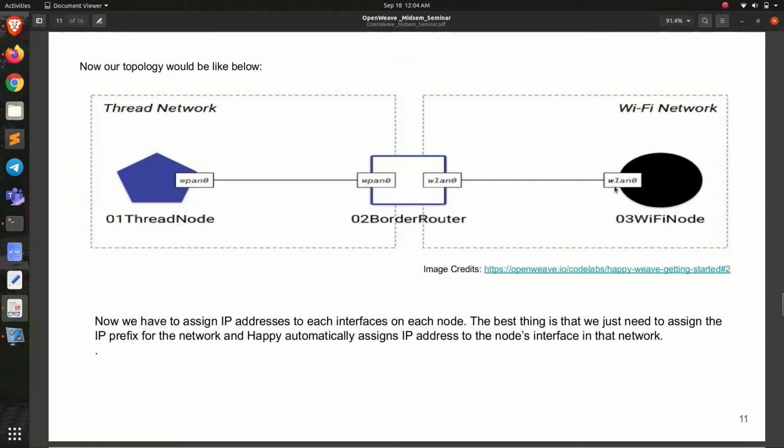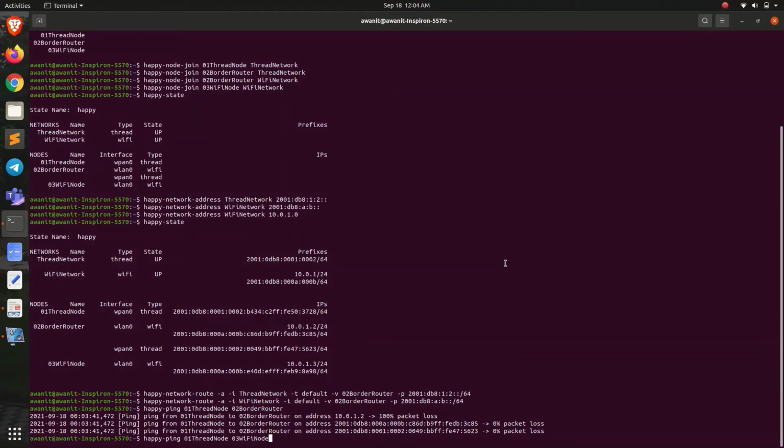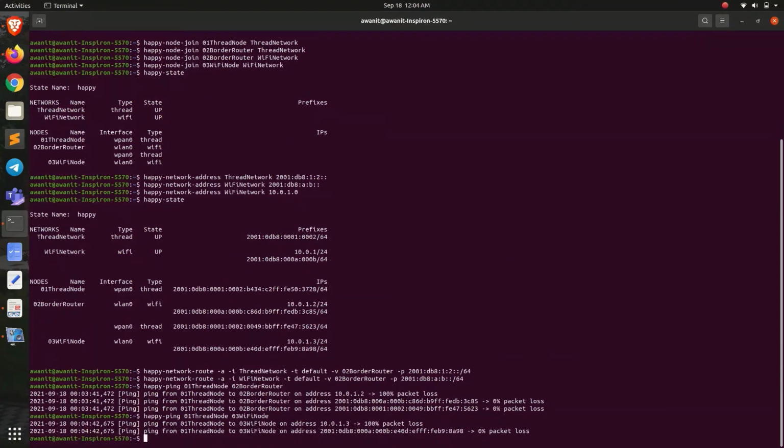There will be basically two pings, because this interface actually has two IP addresses, one IPv6 and one IPv4. Obviously the IPv4 ping is going to fail, as expected, because Thread doesn't use that. Thread is based on an IPv6 implementation, and IPv6 will pass, as we can see, with 0% packet loss.